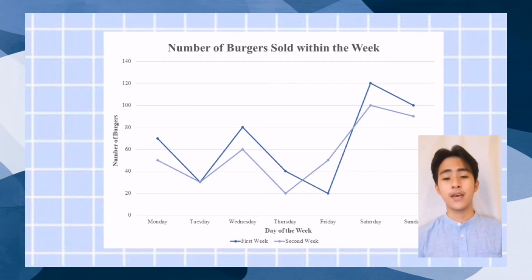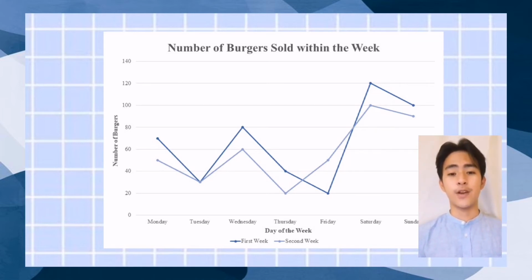And from Saturday to Sunday, the total number of burgers being sold is from 90 pieces to 120 pieces. So the total number of burgers sold from Monday to Friday is less than the total from Saturday to Sunday. So now, John can determine that Saturday and Sunday are the best days to sell more burgers than Monday to Friday.